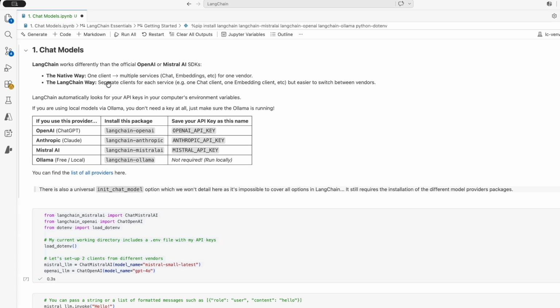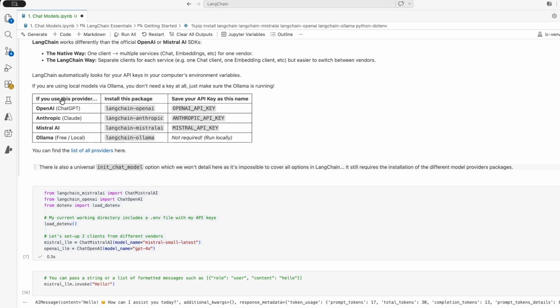So the main change, if we compare to what we did so far on this channel for Mistral AI, is that we are not going to create a client for the entire LangChain ecosystem. Before, we used to create a Mistral client that could help us communicate with chat completion, embeddings, conversations, agents, and all the Mistral services. So we don't do it at this vendor level. With LangChain, we will create it at the functionality level. So we'll need a client for chat completion, one for embeddings, and one for the different other functionalities that you want to work with.